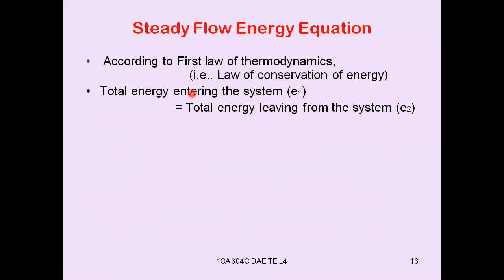So simply, as per the first law of thermodynamics or law of conservation of energy, energy can neither be created nor destroyed, but can only be transformed from one form to another form. So here the total energy entering the system should always be equal to total energy leaving the system. That's why small e1 should be equal to small e2.